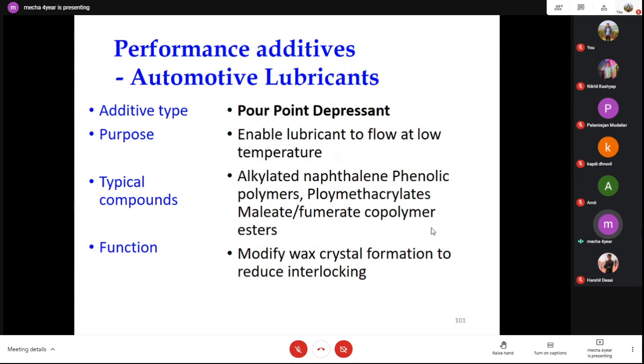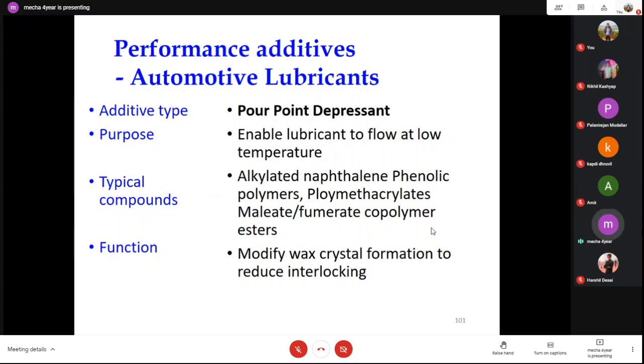Apart from these, there are various other additives that are also added, like pour point depressants. These enable the lubricant to flow at low temperature. Sometimes our machine has to work at low temperature, in cold conditions, so we have to add pour point depressants like alkylated naphthalene, phenolic polymers, polymethacrylate, fumarate polymer esters.